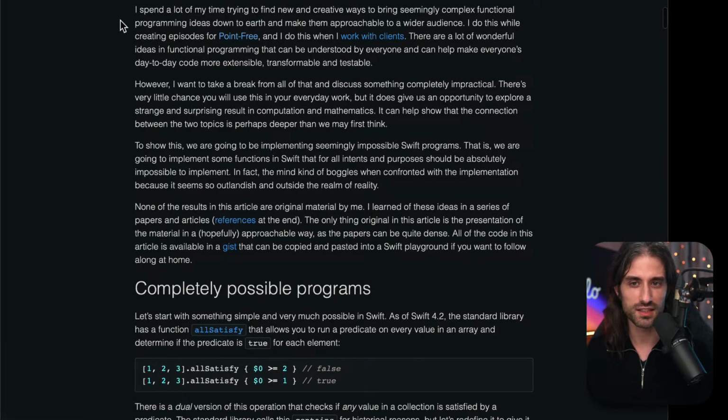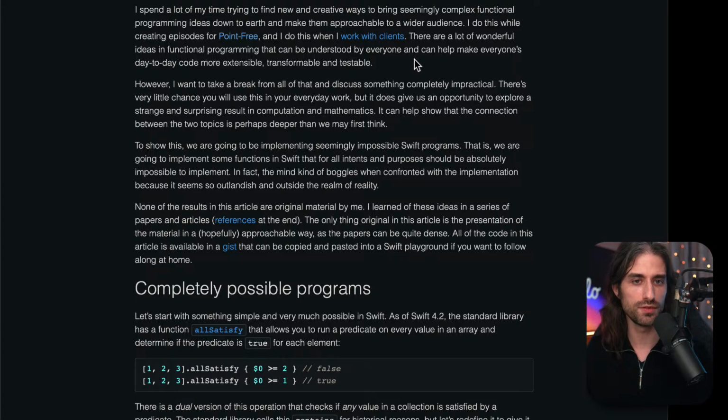So Brandon is saying that he spends a lot of his time trying to find new and creative ways to bring seemingly complex functional programming ideas down to earth and make them approachable to a wider audience. He does this while creating episodes for Point-Free and when working with clients. And after this, when creating TCA, but this article predates the creation of TCA, there are a lot of wonderful ideas in functional programming that can be understood by everyone and can help make everyone's day-to-day code more extensible, transformable, and testable.